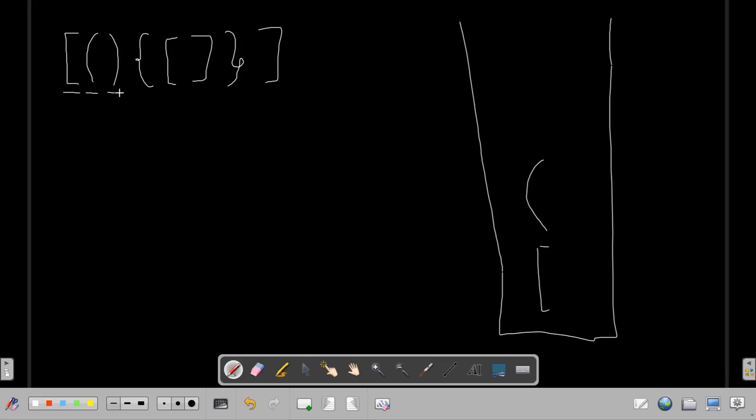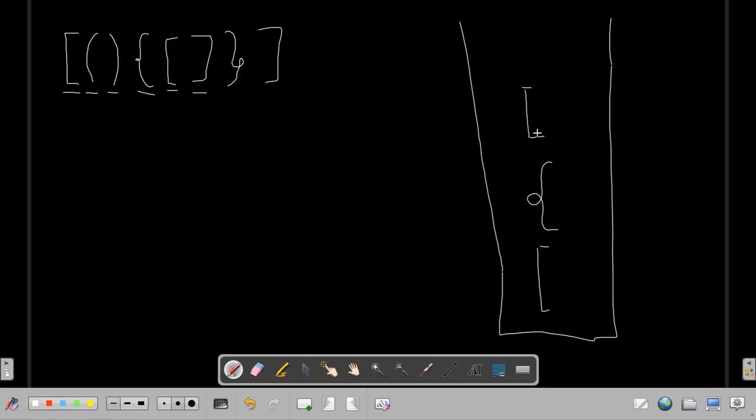The third one is closing and it matches the bracket that is on top of our stack, so we pop this one from the top of our stack and we move on. We see that this one is opening, so we put it here. We see that this one is opening, so we put it here.